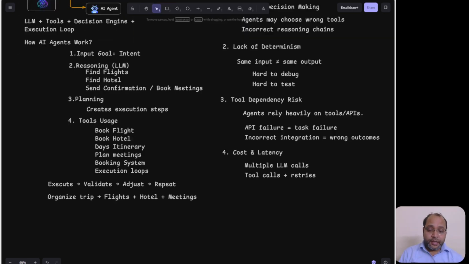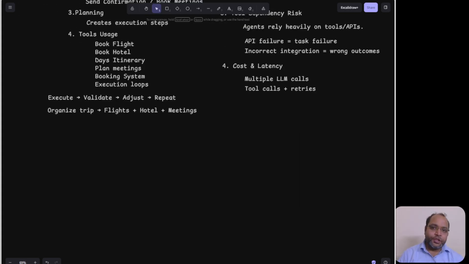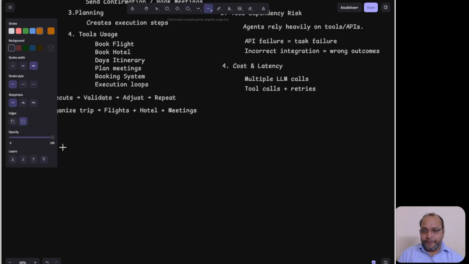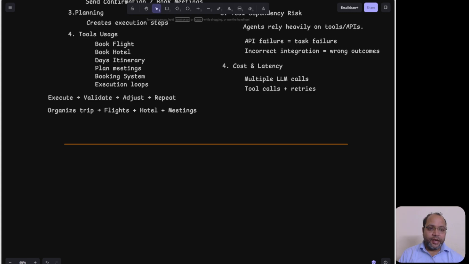But now I'm reaching the closing. In closing, I must say AI agents are powerful, but not magic. They are powerful, they're reducing your work, but not magic. They require strong engineering design, guardrails, and control systems to be production ready.